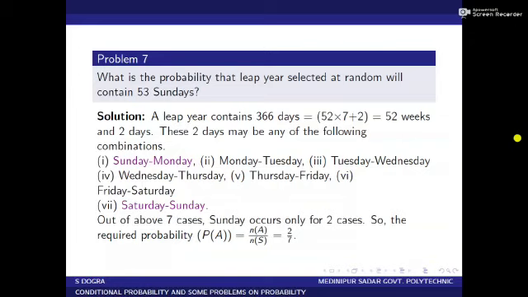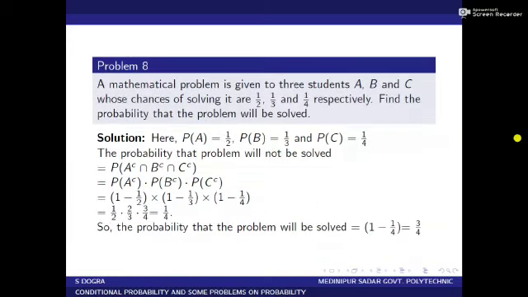So N of A by N of S is equal to 2 by 7. So the probability that a leap year selected at random will contain 53 Sundays is 2 by 7.